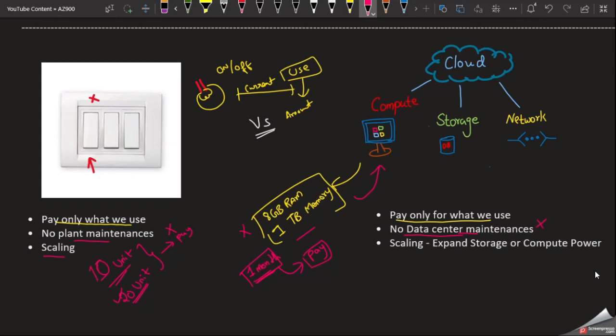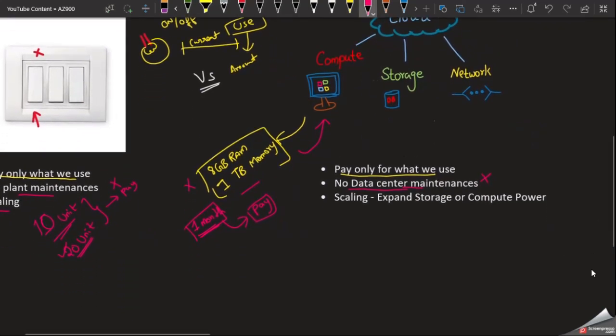But the same thing is difficult in the IT field. If the demand is high, we have to buy additional hardware and then set up this hardware. It takes a minimum of 1 week or 1 month in a traditional data center. But in the cloud we can scale our resources within seconds, fractions of seconds or in minutes, with button clicks.